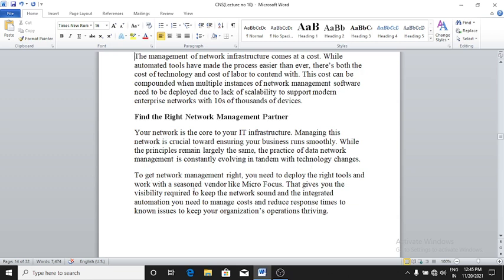To get network management right, you need to deploy the right tools and work with seasoned vendors like Micro Focus that give you the visibility required to keep the network sound and the integrated automation you need to manage cost and reduce the response time to known issues to keep your organization's operations thriving.